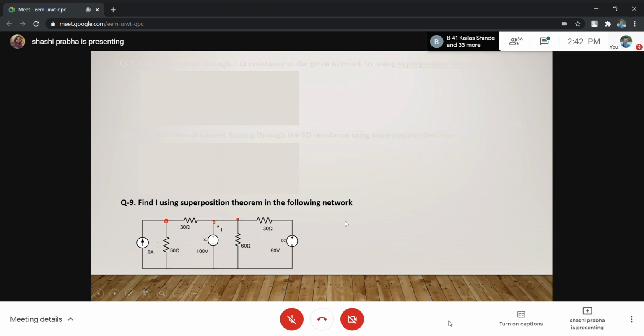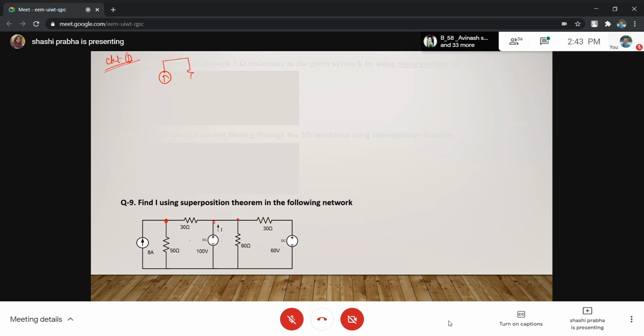So what we are going to do is apply the superposition theorem here. So you can say circuit 1, circuit 2, and circuit 3. You have to take 3 circuits, no? So let us apply for circuit A. I'll call it circuit 1. What is circuit 1?